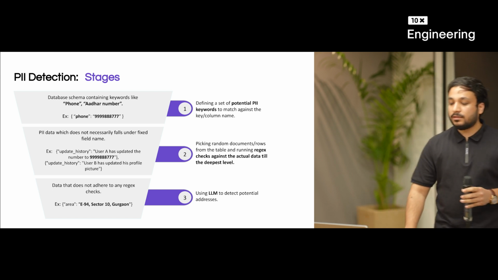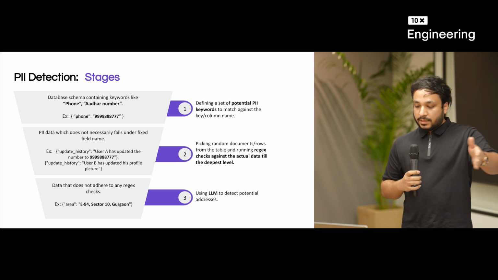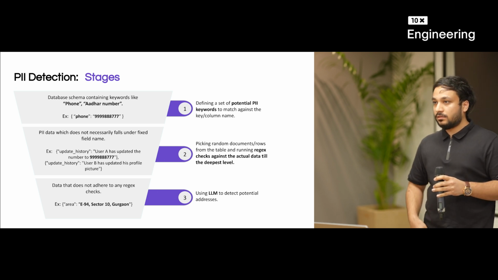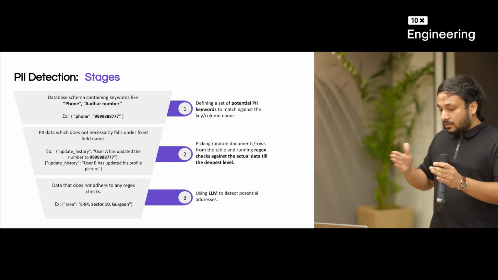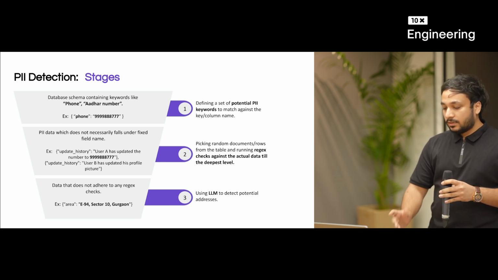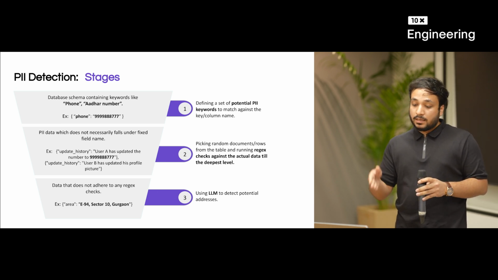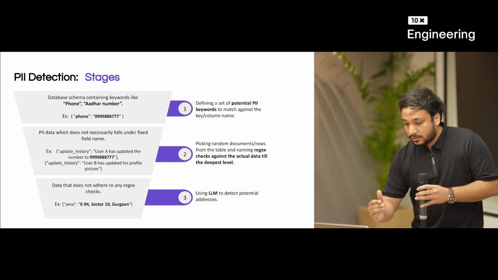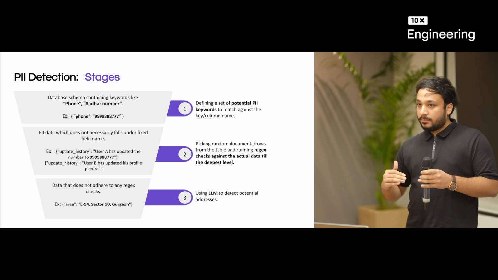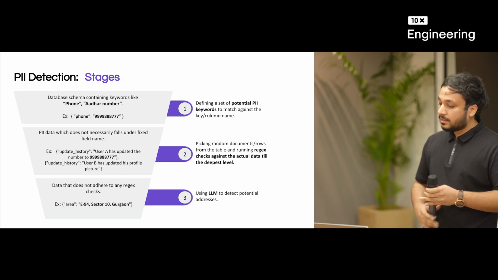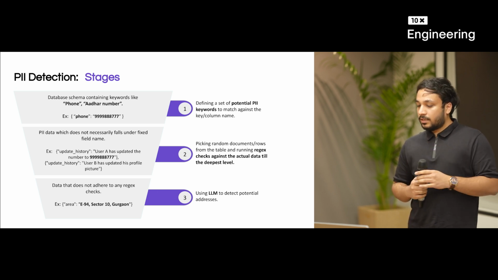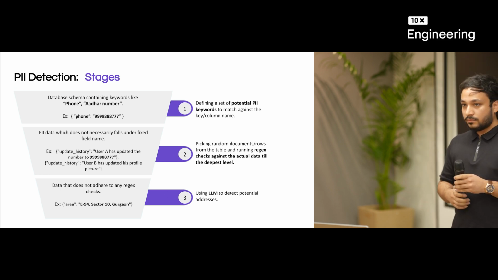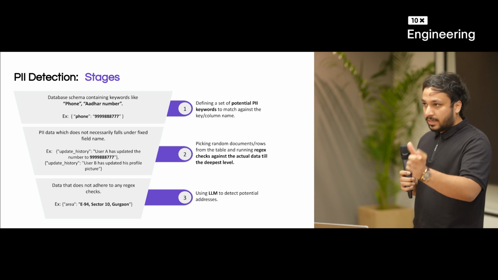Let me give you an example. There can be some data which does not necessarily fall inside a fixed field name. For example, this update history. Whenever a user updates their settings on the profile, you can store a string like user A has updated the number from this to this. So this is also a potential PII candidate, but will not be caught if you run the checks against the schema fields. Similarly, this does not necessarily mean every field of the update history will contain PII. So what's important is to select random 100 documents from each of your tables, each of your collections, and run regular expression checks, from which you can detect that, okay, this is my regex check for phone number.